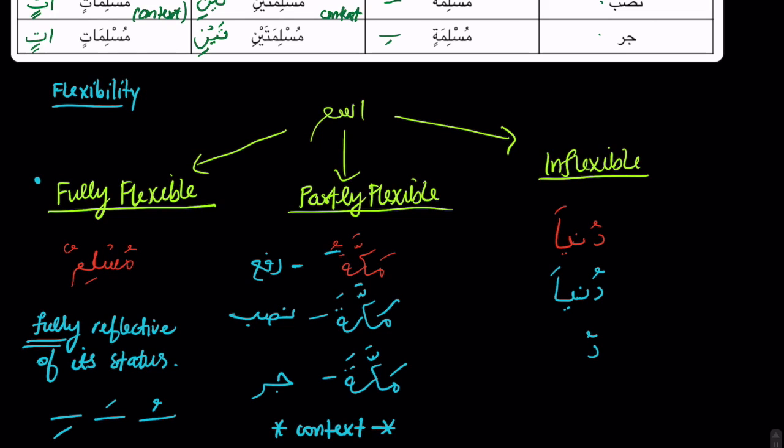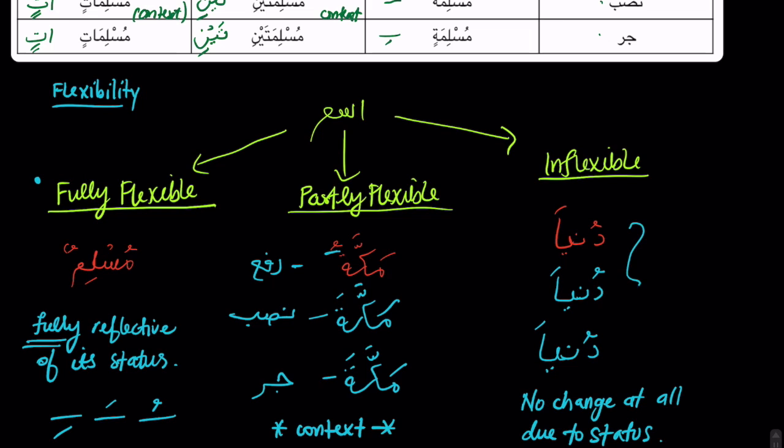And when it is in jar, it will also be dunya. So there is no change at all due to status. And here, context will tell us once again what the status is.